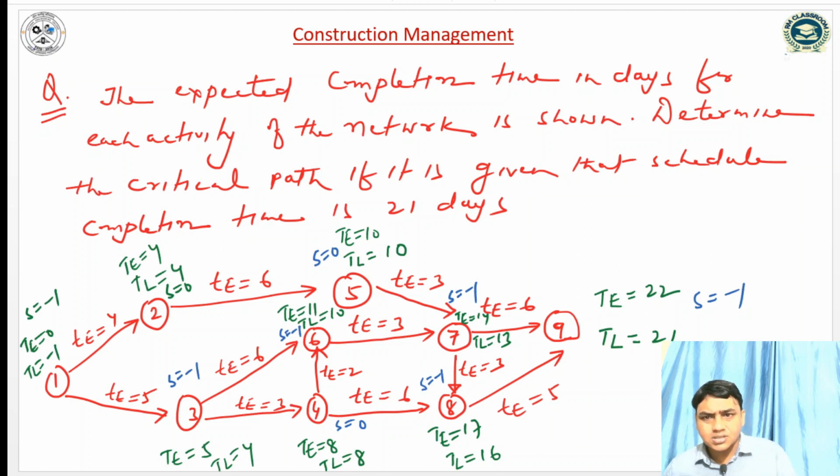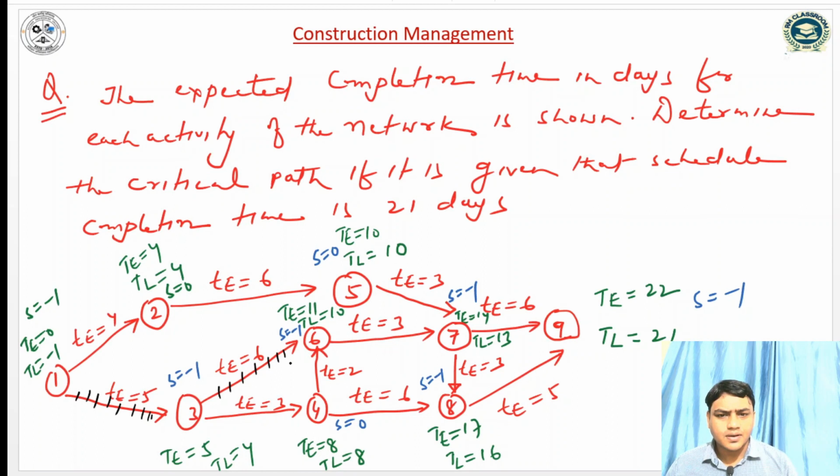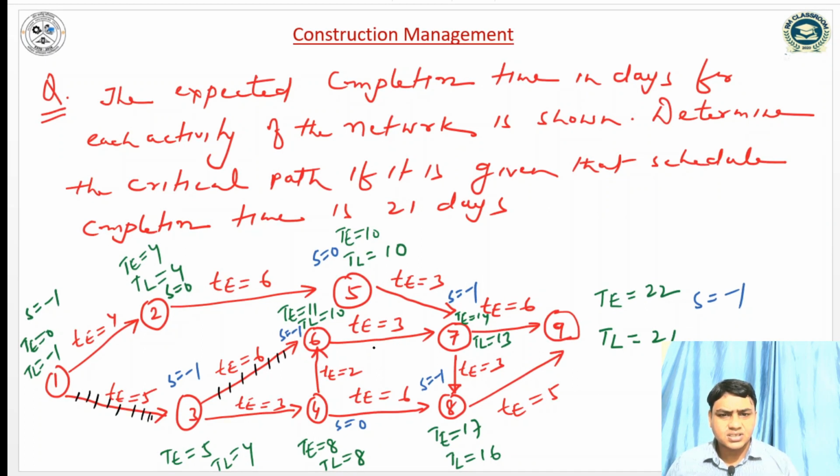So we can see here, from 1 to 3, then 1 3 6, 7, 8, 9.